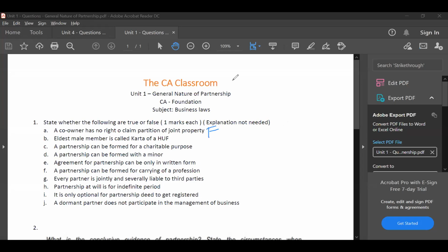Eldest male member is called Karta of a HUF. Answer? True, sir. I'm getting true from everybody, and everybody is going to get 0 in the exam. If you all have your study material, can you please take it, guys? I actually want to show this to you. Can you take page number 3.8 in your textbook if you have the study material with you?